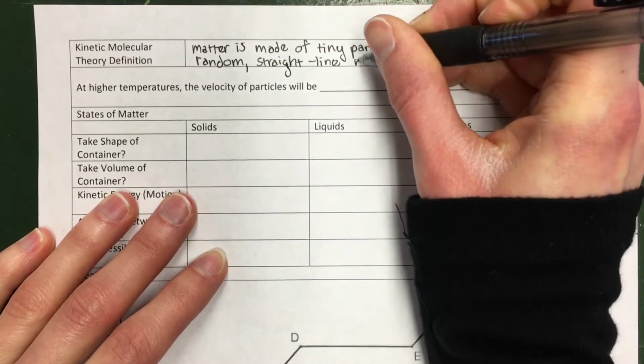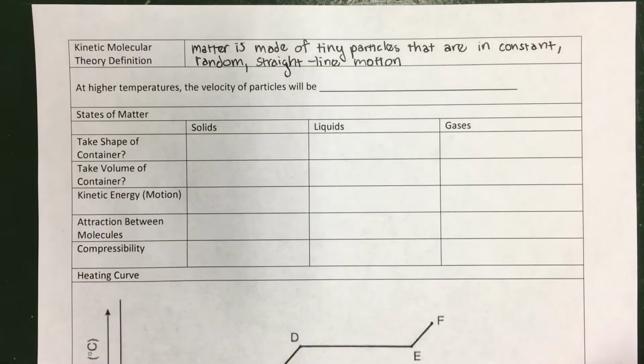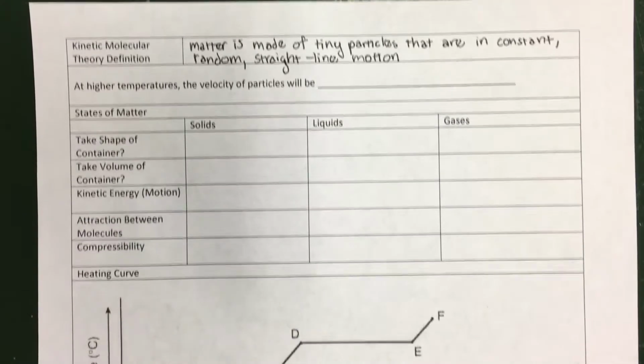So everything's moving around really quickly in a random direction, but not in curves, just in straight lines. That's the easiest way to model how atoms and molecules move.